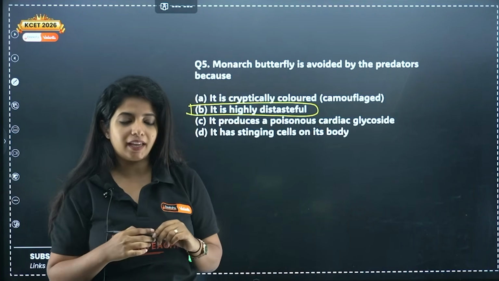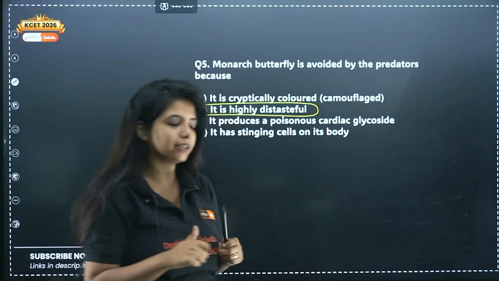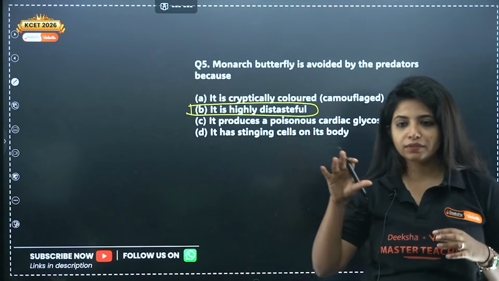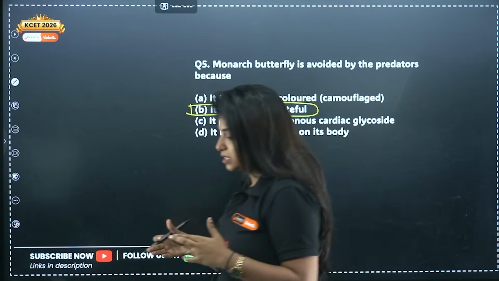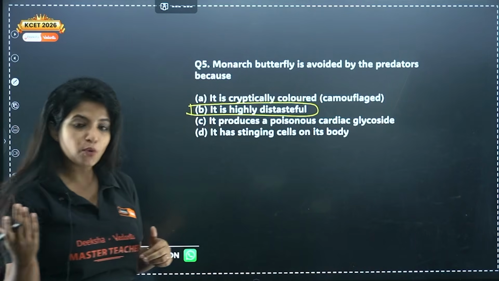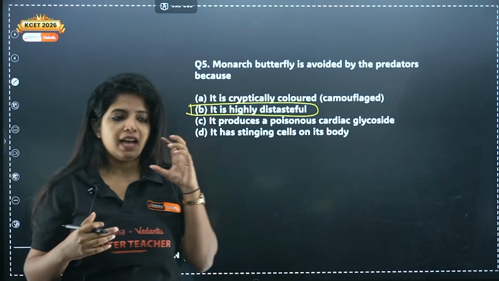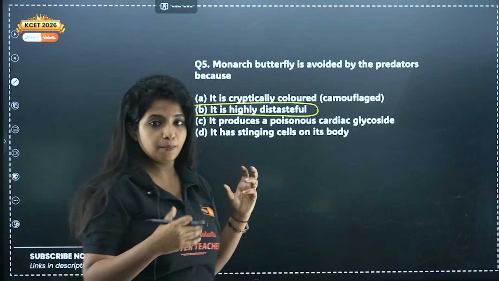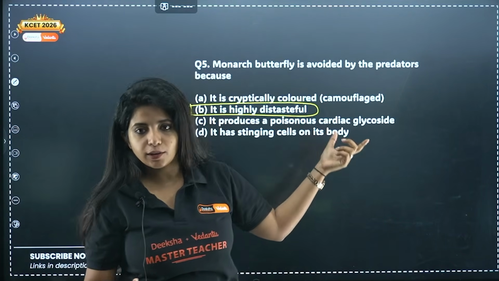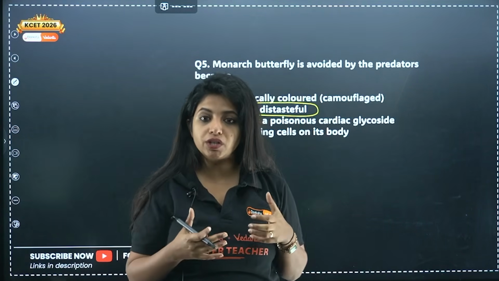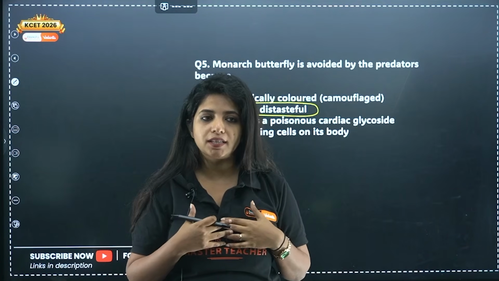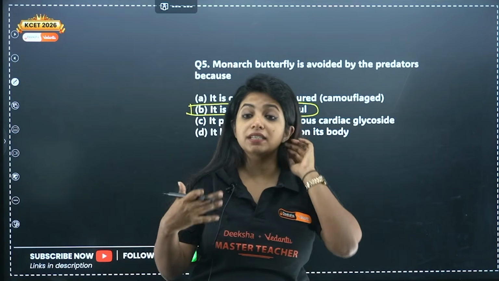But it is also like that. I'll tell you something which is not given in NCERT. So basically, when it is in its caterpillar stage, that's when it will go and feed on a plant that is known as milkweed. Okay, milkweed plant. And this milkweed plant has some poisonous things such as cardiac glycosides. Now, it stores it in its body, okay, so that it can use it as a defense mechanism.